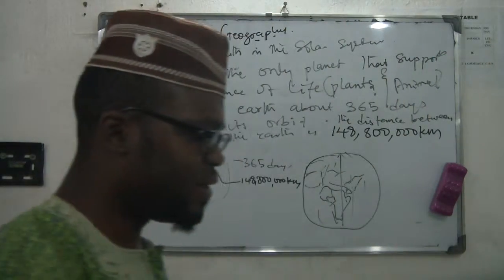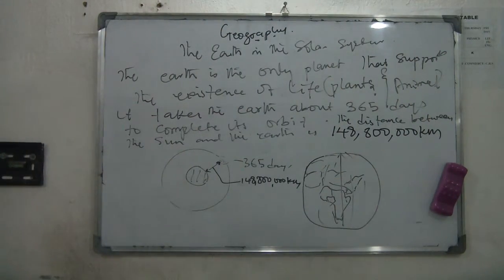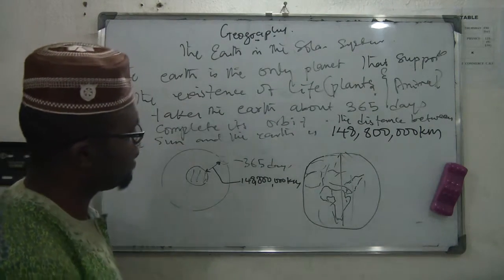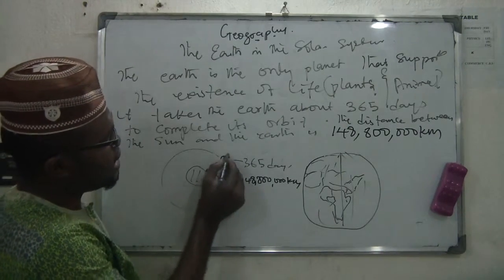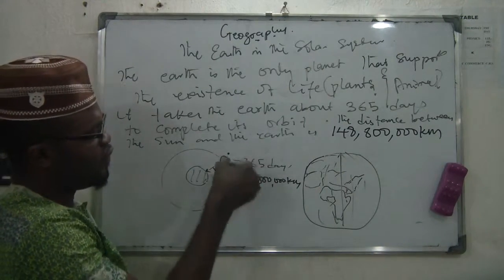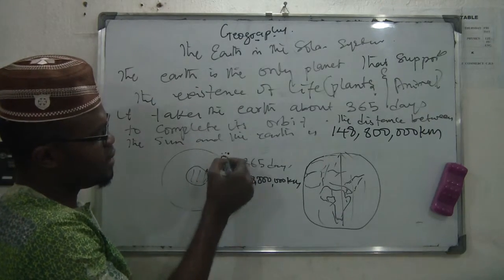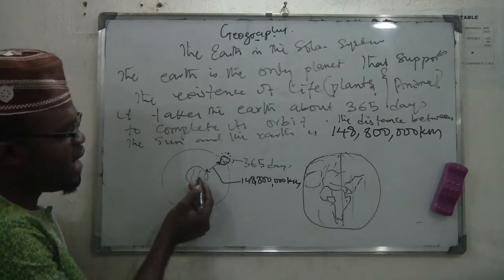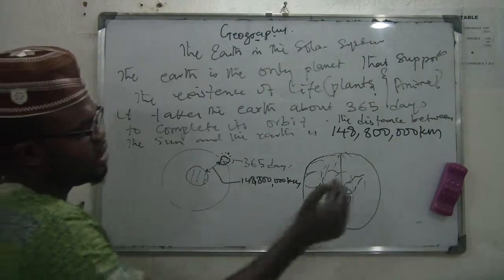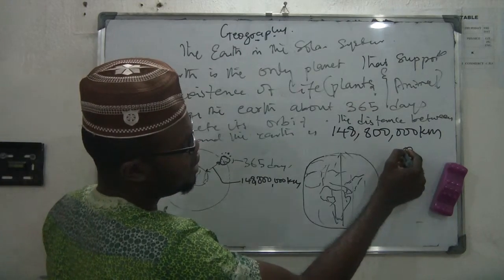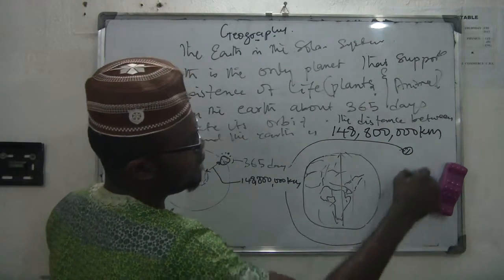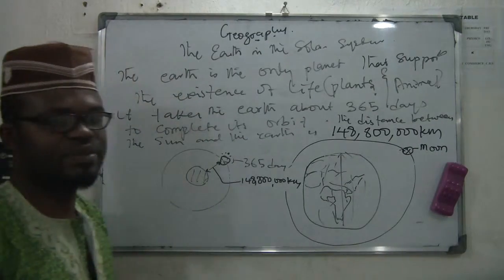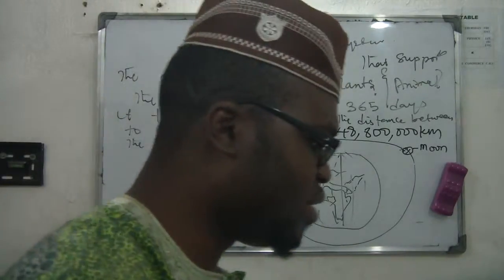It has a natural satellite called the Moon, which revolves eastwards round the Earth once in every 27 days. This our Earth has a satellite. A satellite is a smaller object that revolves around a particular planet. So there is a satellite revolving around this planet. Just like the way the Earth is revolving around the sun, there is also a small satellite that moves around the Earth. That satellite is known as the Moon. The small object that revolves around the Earth is known as the Moon.